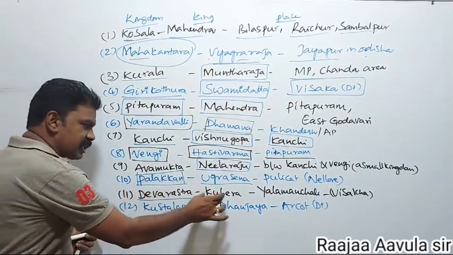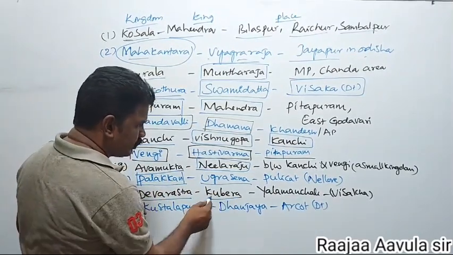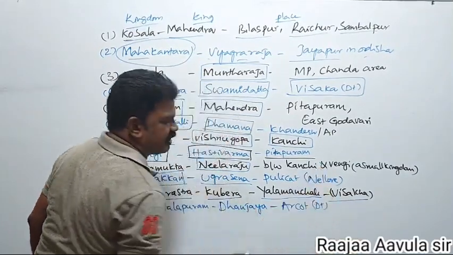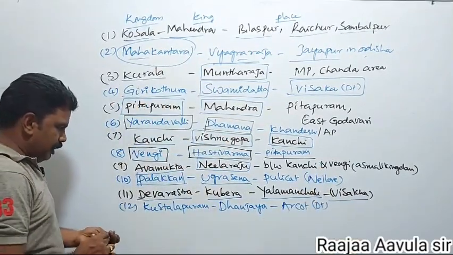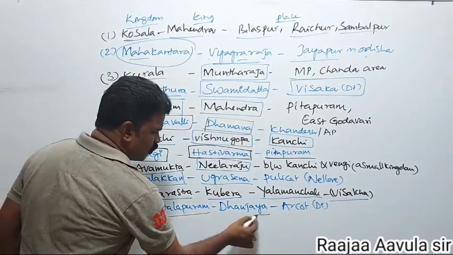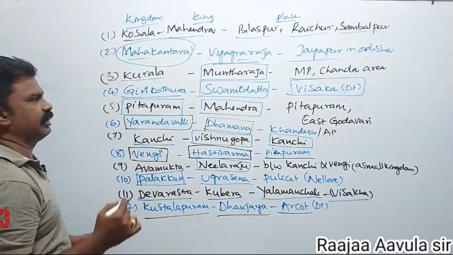Devarashtra area was under the control of Kubera. He ruled the Yalamanchili area, which comes under the Visakha district. Last one, Kustalapuram king was Dhanunjaya. He ruled the Arcot district of Karnataka.